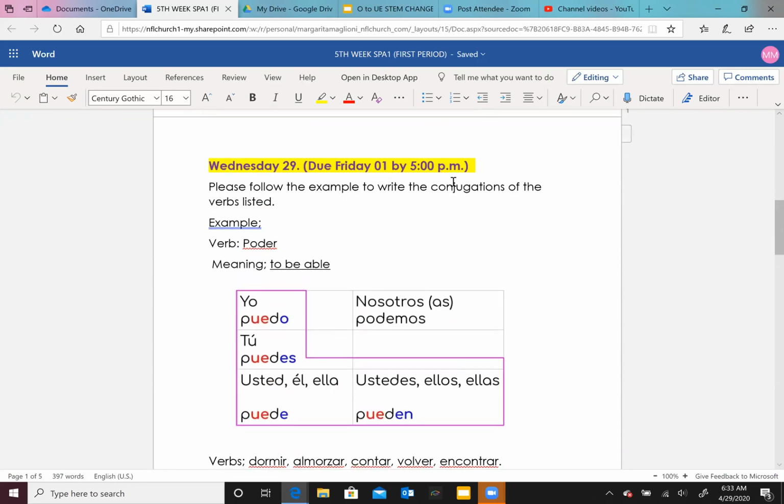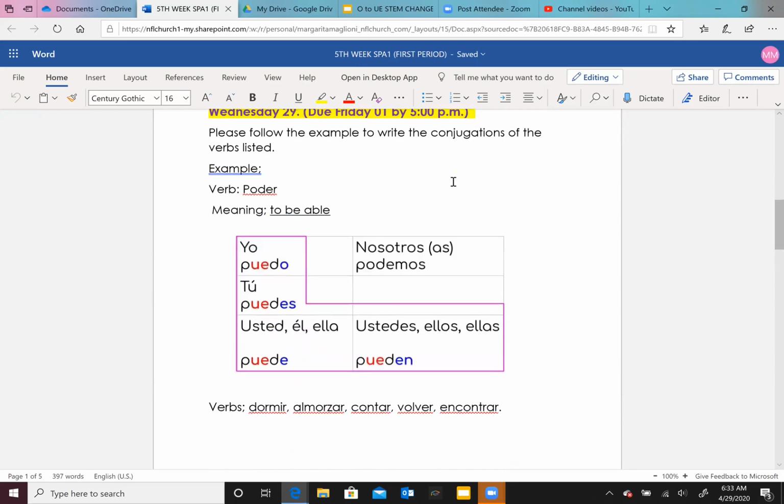In here, this is what I was explaining to you earlier. You need to write the conjugations and you need to do it this way. This is the way that I want you to do it. The verb is poder in this case. The meaning is to be able. Then I did yo puedo, tú puedes, usted, ella puede, nosotros podemos, ustedes, ellos, ellas pueden. And I draw the shape right here. That's what I want you to do.